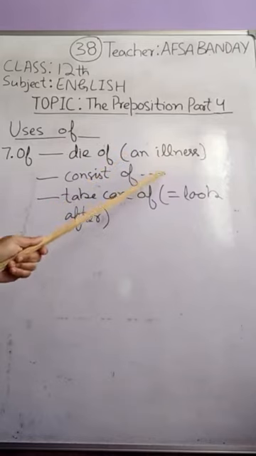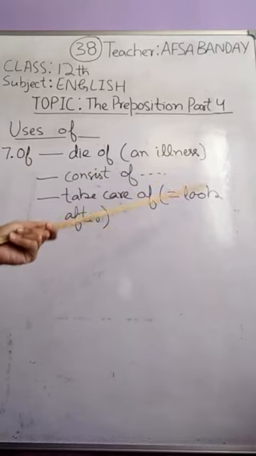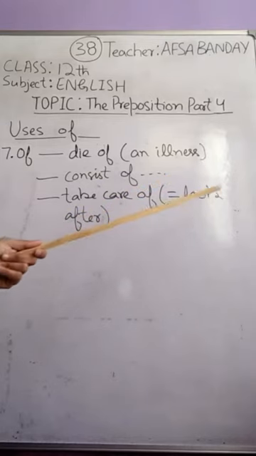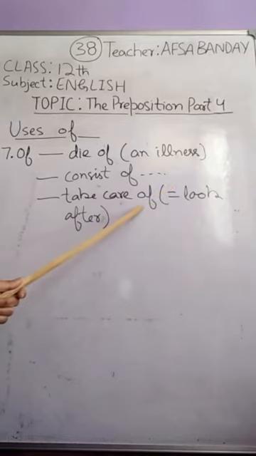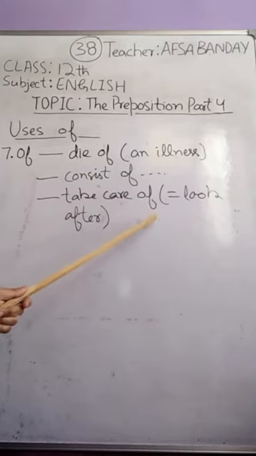Consist of: it consists of 3 chapters, it consists of a poem and a prose section. Take care of actually means look after, like she took care of her mother during her illness.